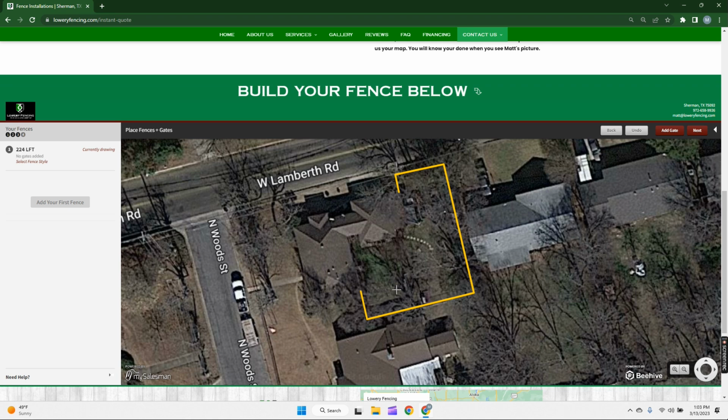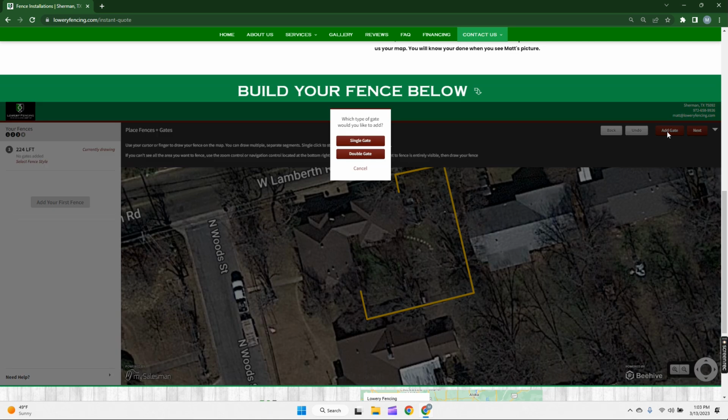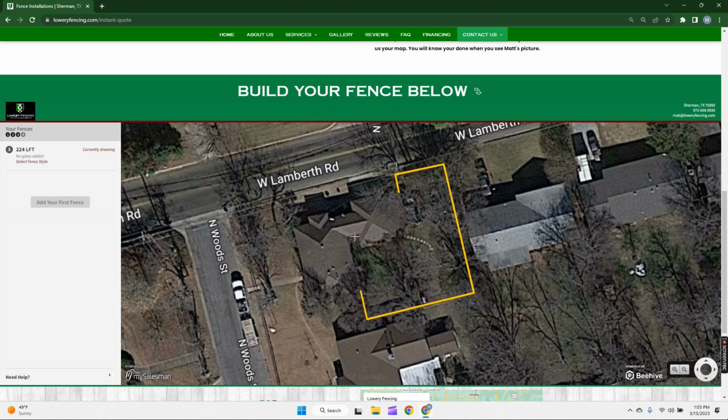If I'm happy with that, then I would click Add a Gate in the top right-hand corner if I wanted to add a gate. If I didn't want any gates, I would just click Next. But since I do, in this circumstance, I want gates, I'm going to click Add a Gate. I can click a single gate or a double gate. Now, a single gate is more of a man gate, a walk gate, just for a person to walk through. A double gate would be for a vehicle to drive through. So I'm going to add one single gate right here.